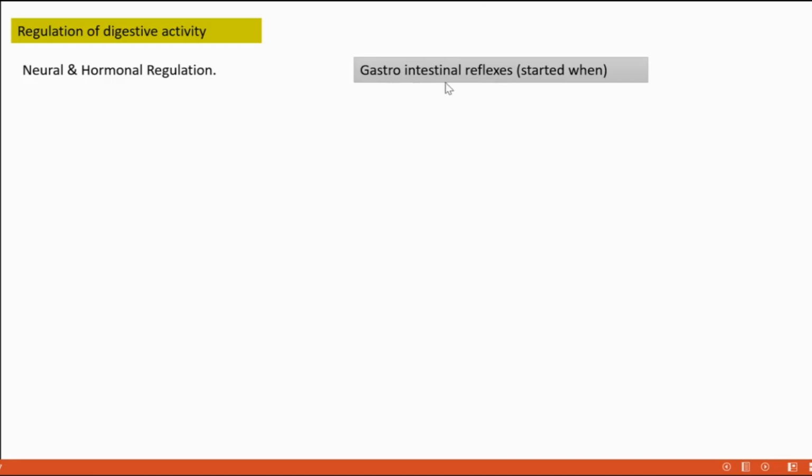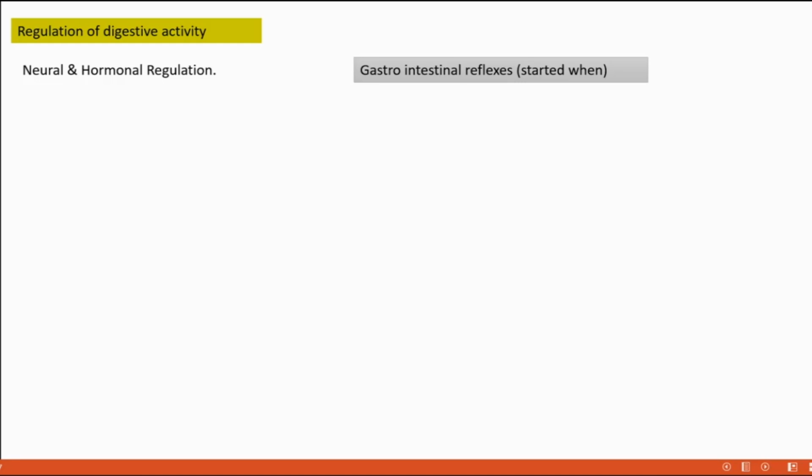For initiating those reflexes, some stimuli are required. Let's see which stimuli. One by one, I will tell you which stimuli initiate the gastrointestinal reflexes. The first one is very clear if we think about it. Whenever our stomach is full with food, that distension, what does it mean?